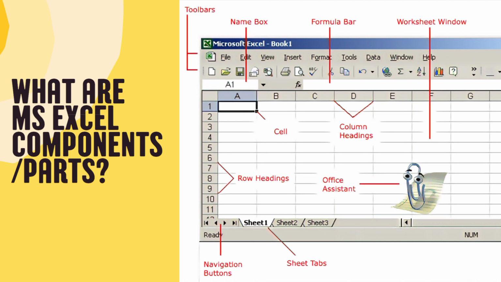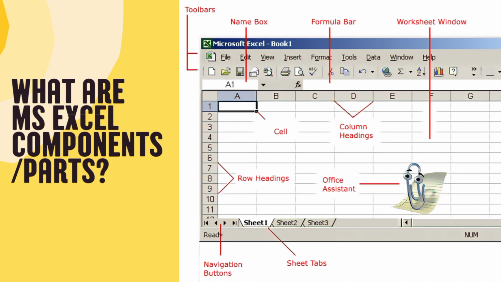The fifth one is cell. It is the intersection of a row and a column. Column is identified by letters while row is identified by numbers. Sixth, column headings. It is a heading that identifies a column of a worksheet. Seventh, row headings. It identifies a row on a worksheet. The eighth one is Office Assistant. It is an animated feature designed to offer assistance with any task you want to perform.